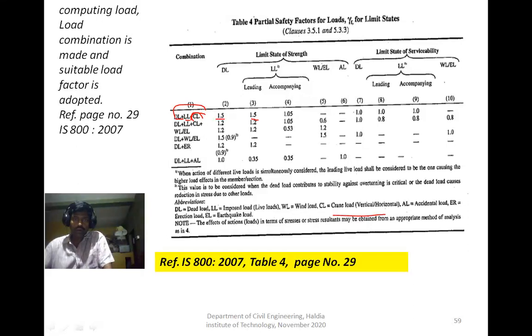Now you see dead load, live load, crane load, wind load, and earthquake load. This is another combination. The load factor is given. So dead load, live load, or crane load plus wind load or earthquake load. You know that wind and earthquake do not come to the structure together, so either you consider wind load or earthquake load. Both are not considered simultaneously.